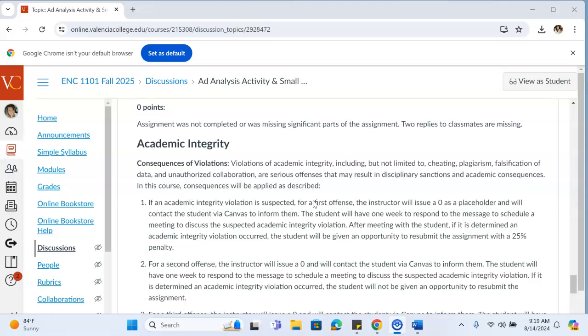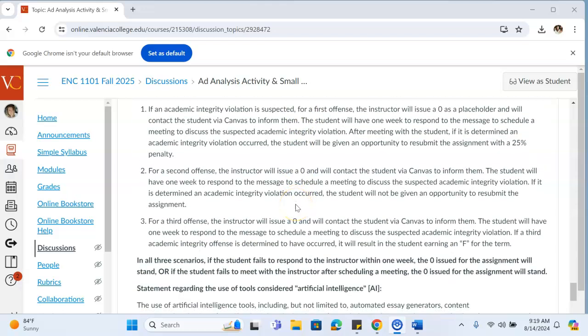Which brings me to the reminder about academic integrity. Violations of academic integrity, including cheating, plagiarism, falsification of data, unauthorized collaboration, are serious offenses that may result in disciplinary action. A first offense would be a 0 on the assignment, where you would have a meeting with me, and if you chose to have that meeting with me, you would likely be given the opportunity to resubmit with a 25% penalty. If it's a second offense, though, you will get a 0 with no opportunity to resubmit. For a third offense, it would be an F in the course. So please make sure that you are working with the utmost academic integrity in mind.